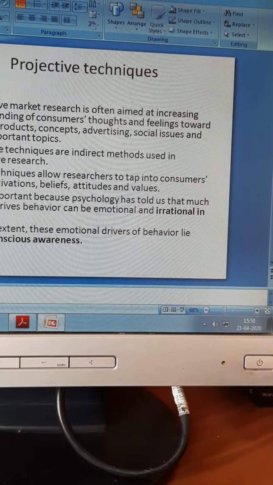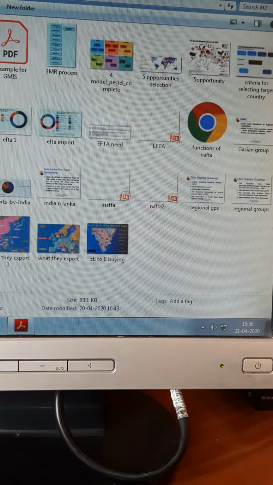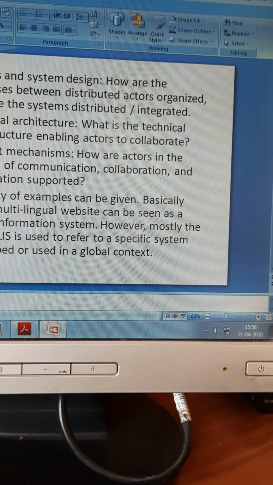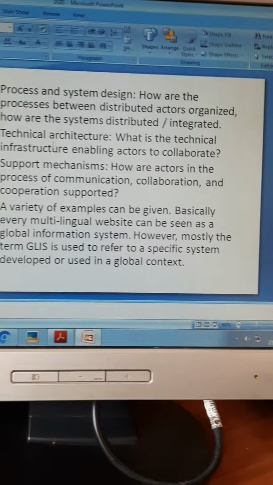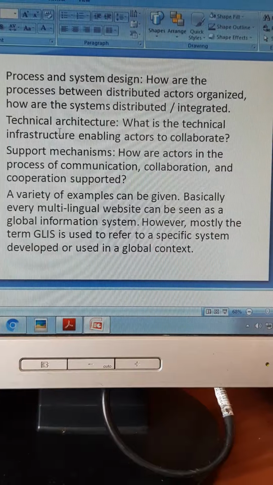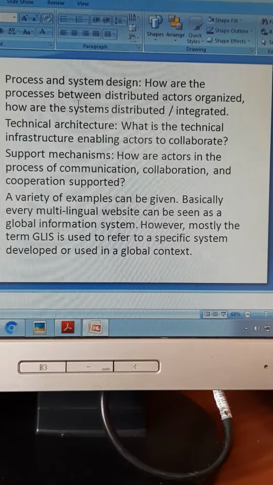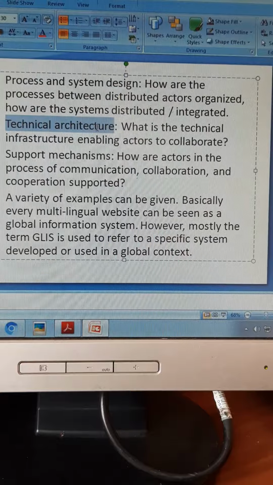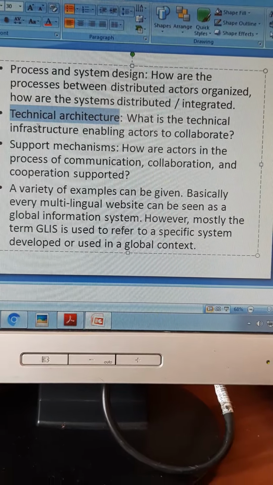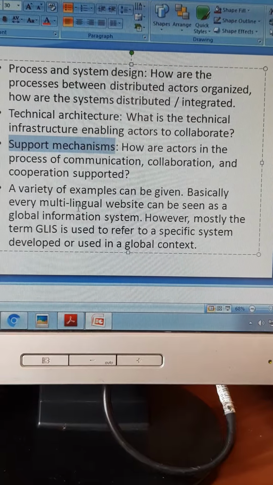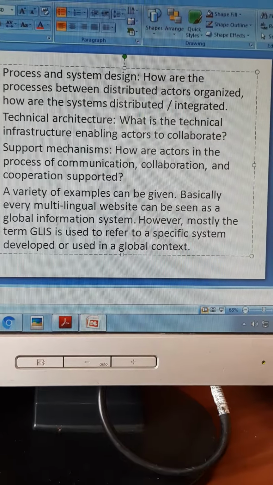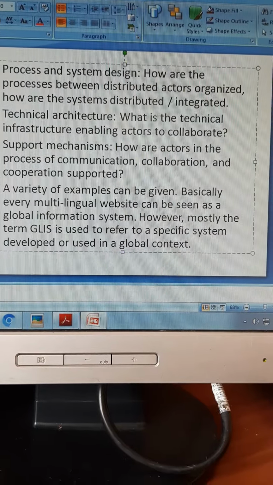Let us then go to the next aspect. So what happens? There is a process and design about how you can integrate all these things. There is a technical architecture to enable this global information system. There is a support mechanism, and at the end of it you have an information system that is globally accepted.